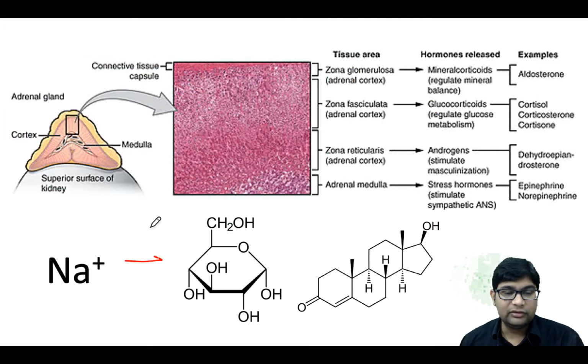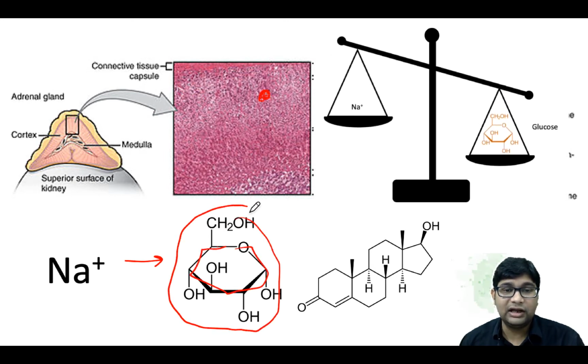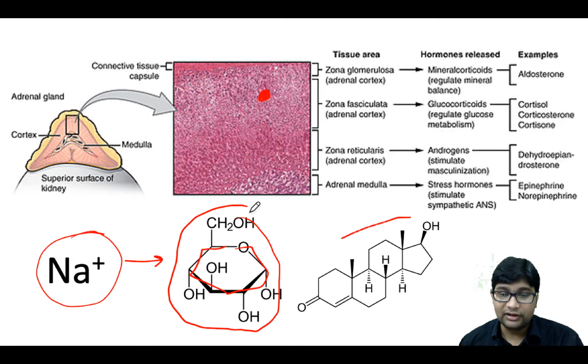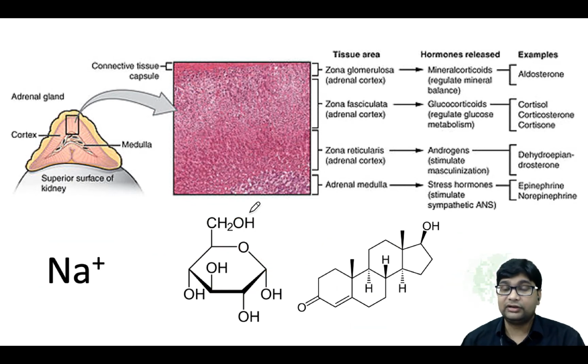Once you go towards a molecule like glucose with a single cycle, it will be heavier than sodium or minerals, but not heavier than sex steroids, which have multiple cycles. It's just a mnemonic. The superficial most layer secretes the mineralocorticoids.